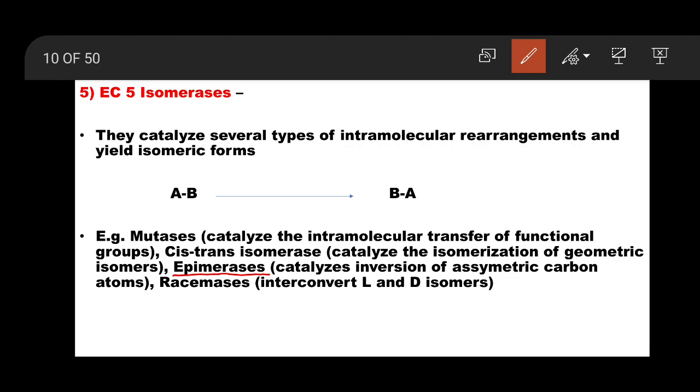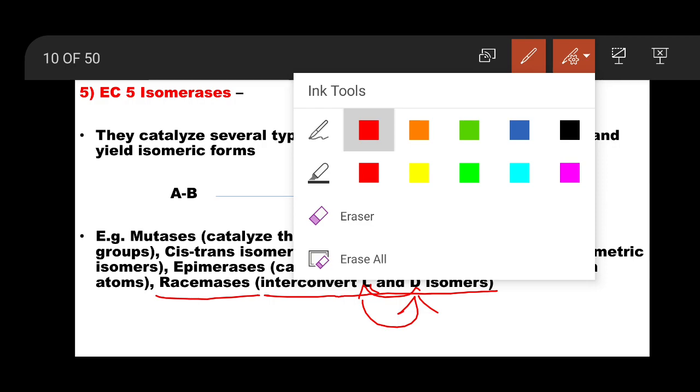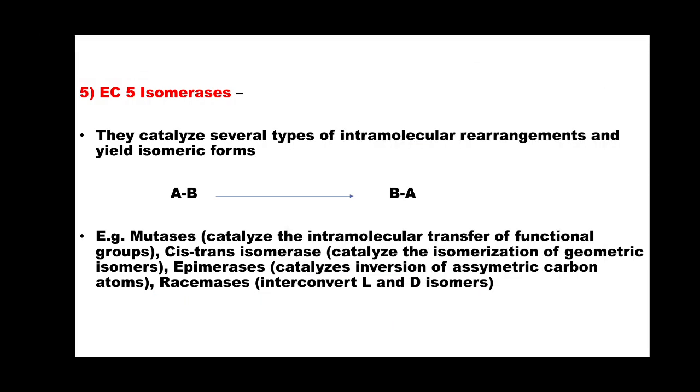Epimerases catalyze inversion of asymmetric carbon. जो कुछ भी asymmetric carbon होगा उसका inversion उल्टा किया जाएगा, तो इसको एपिमरेज कहते हैं एंजाइम को. Racemases, that is making racemic mixture, D and L type. So they interconvert L and D isomers. L का कन्वर्शन D में होगा, D का कन्वर्शन L में होगा, कुछ भी हो सकता है. This was all about enzyme class 5, isomerases.